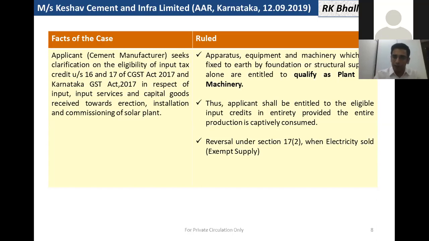And they rightfully said that the applicant shall be entitled to eligible input tax credits in entirety, provided the entire production of electricity is captively consumed. The electricity is an exempt supply. So in case electricity is sold to the power grid, in that case, reversal is required to be done as per section 17(2) read with rule 42.